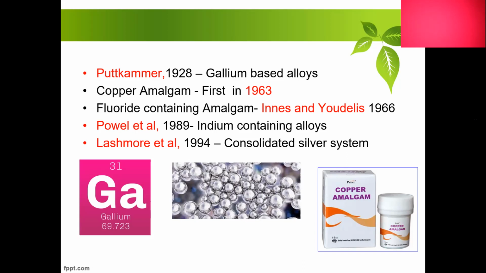And it was Lashmer et al. in 1994 who gave the consolidated silver system. In this system, as we see in this picture, the silver ions are very close to each other, and because of the close silver ions, the compressive strength of the material significantly increased. These were the recent advances in amalgam. These are all non-bonded types.